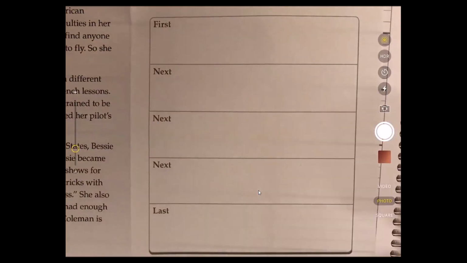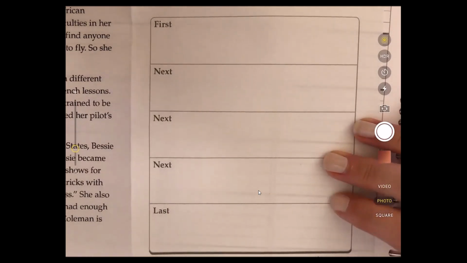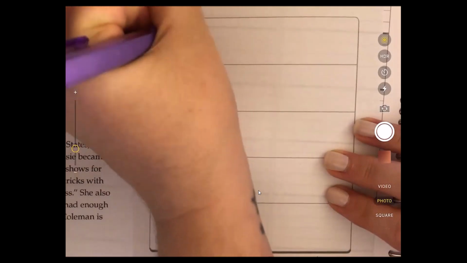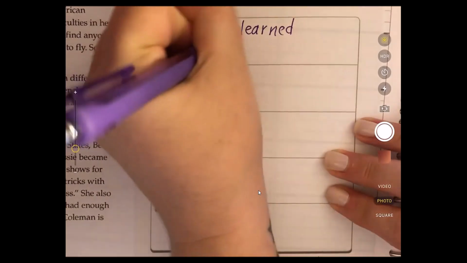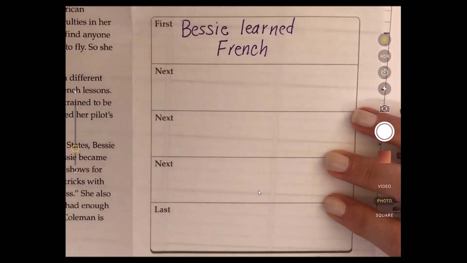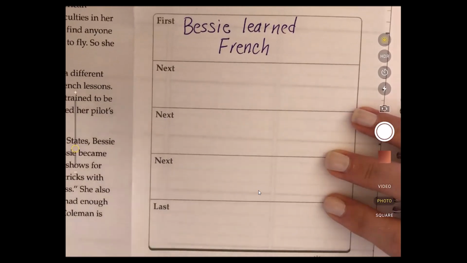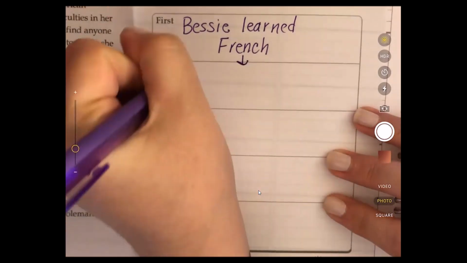So what was the first event that we noticed that was important to her becoming a pilot and fulfilling her dream? Well, we talked about that first, was that in order to take her flying lessons, she needed to learn French. So Bessie learned French, and then in 1920, she traveled to France and she trained to be a pilot. So after she learned French, she trained